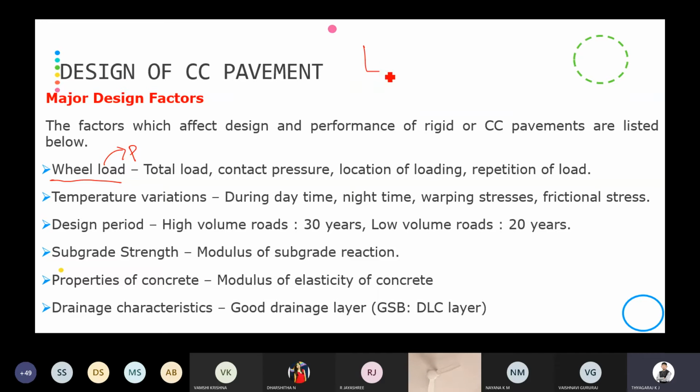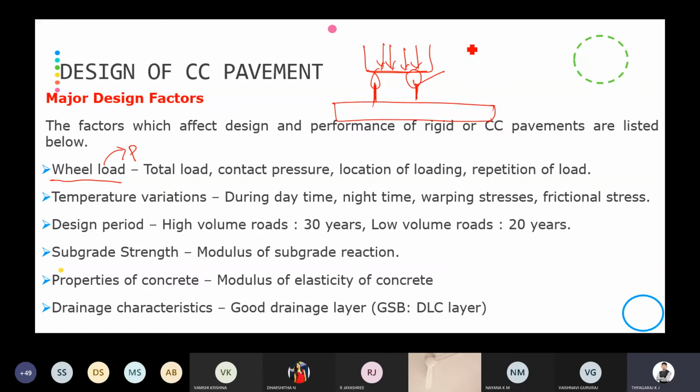Okay, if you consider a vehicle, there will be wheels. When the vehicle is loaded, the load is distributed over the wheels only. So the load of the truck or vehicle will be transferred to the wheel, and from the wheel the slab is going to take the load. So that is the wheel load.